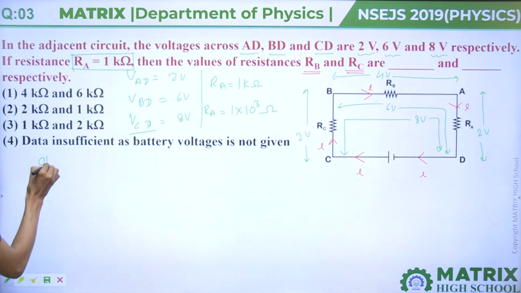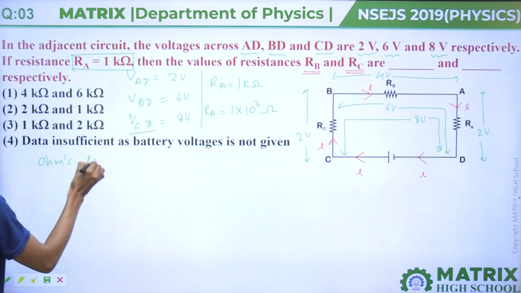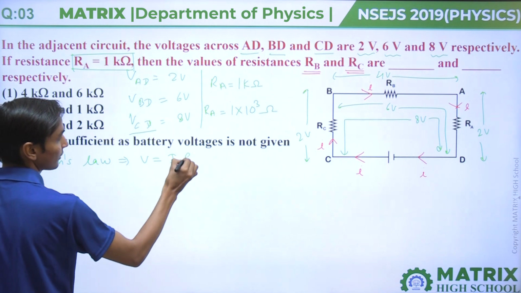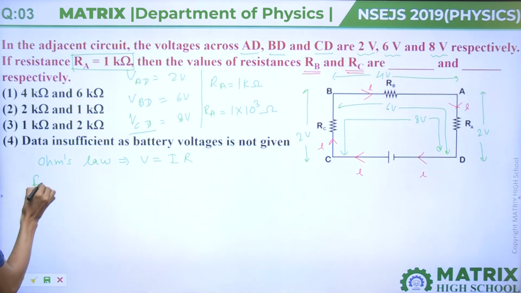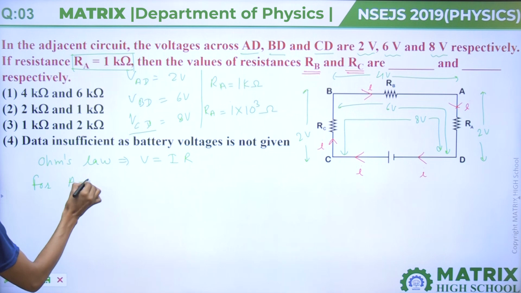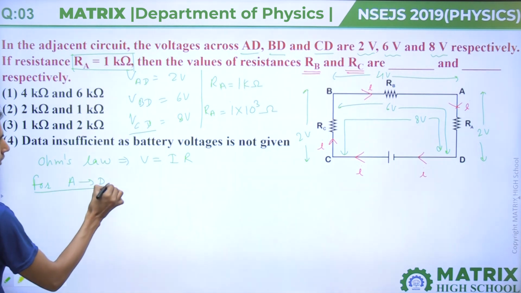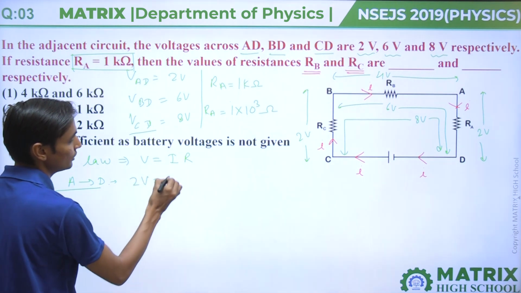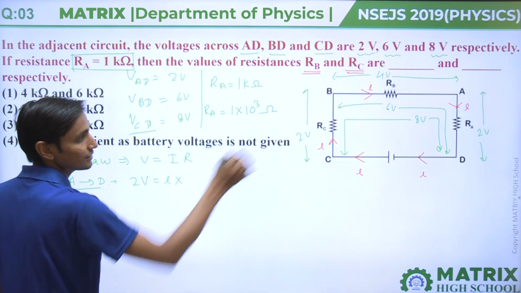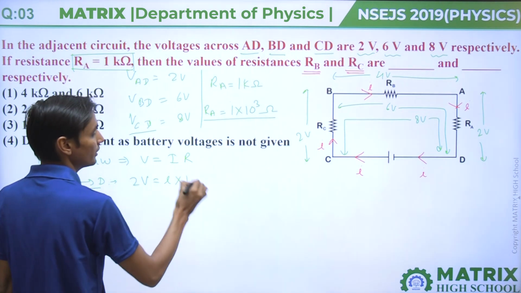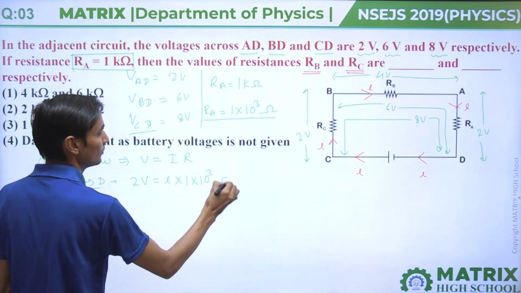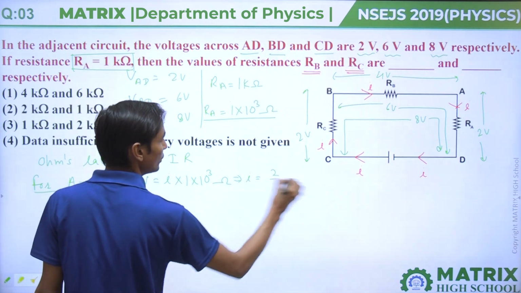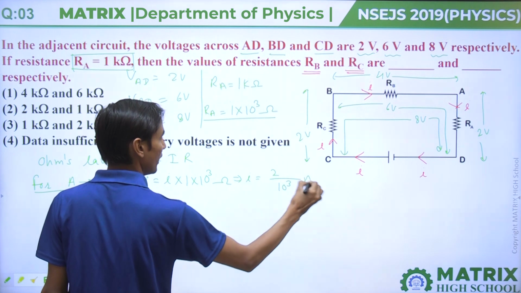From Ohm's law, we know that V equal to IR. So for part A to D, V is given 2 volt equal to I into resistance RA, which is given 1 into 10 raised to power 3 ohm. So I will come out 2 divided by 10 raised to power 3 ampere.